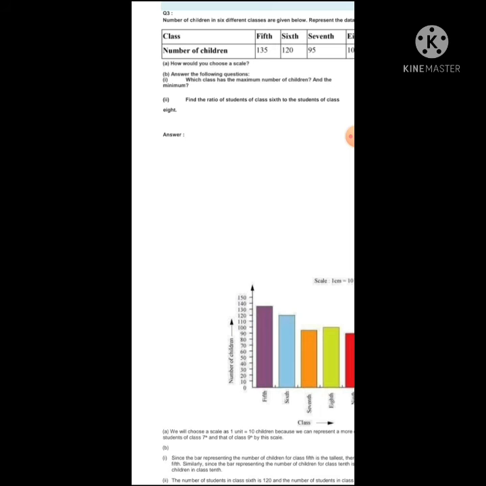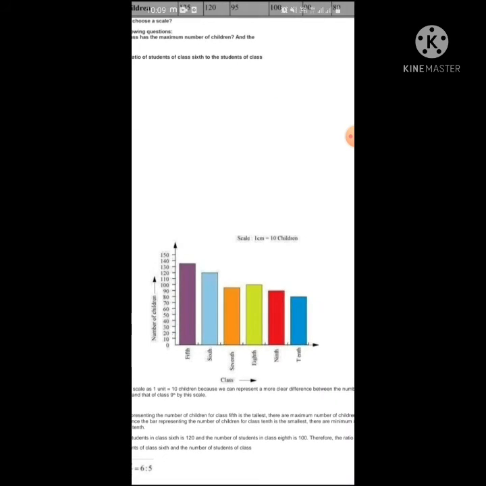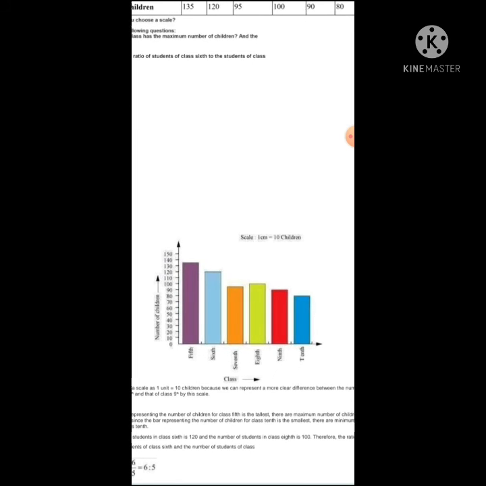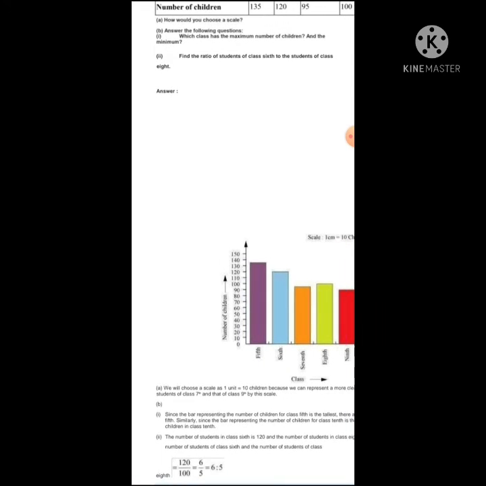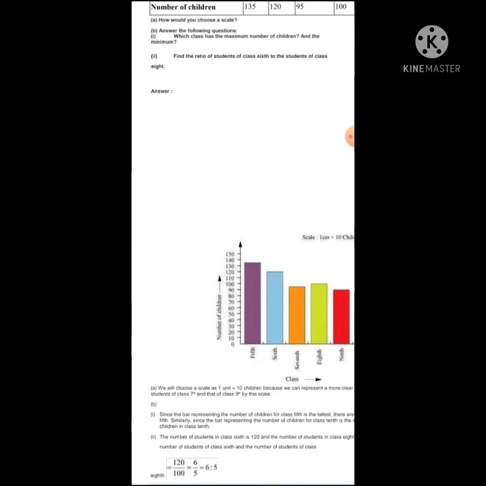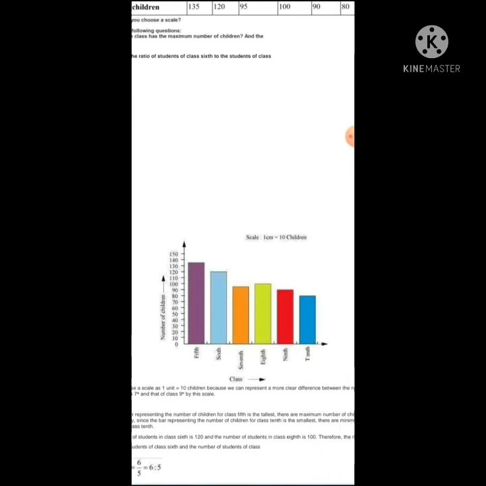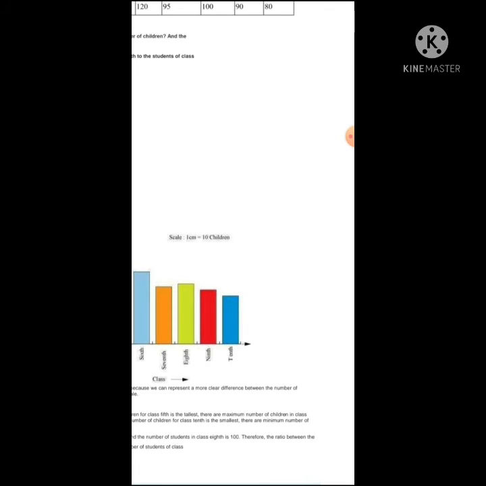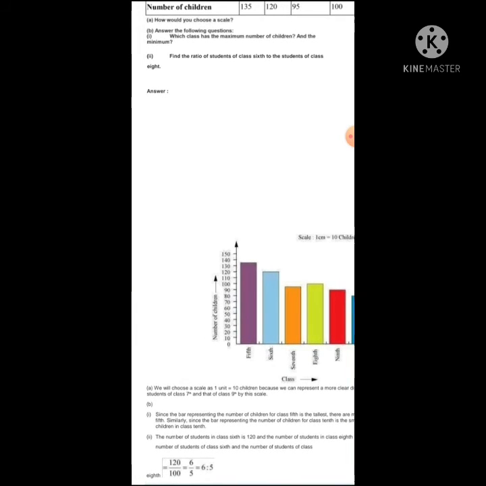See B question. Which class has the maximum number of children and the minimum? Means we have to tell the maximum and minimum. Maximum you can see the 5th class and minimum you can see in the 10th class. But we have to tell the exact number. Since the bar graph represents the number of children, 5th is the tallest, that is the maximum number of children in the class. Similarly, the bar graph shows smallest in the 10th class.